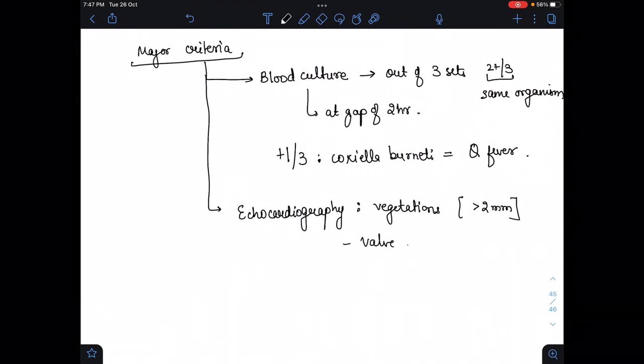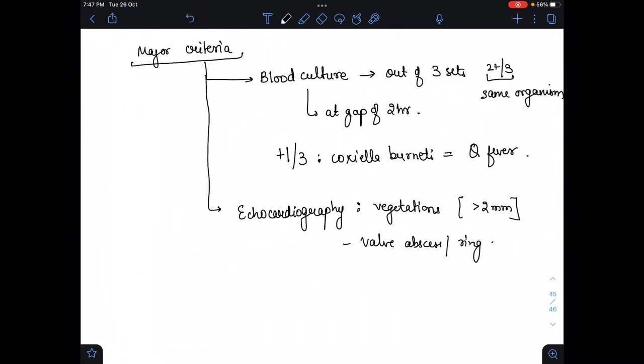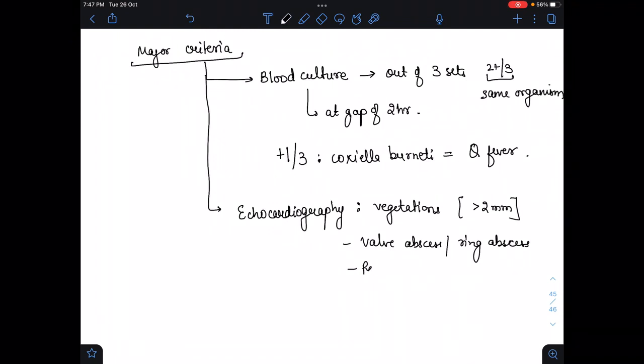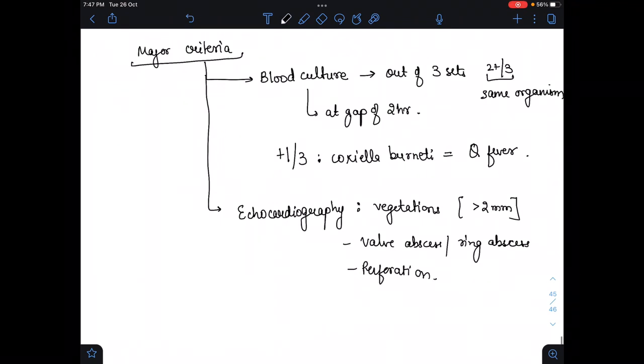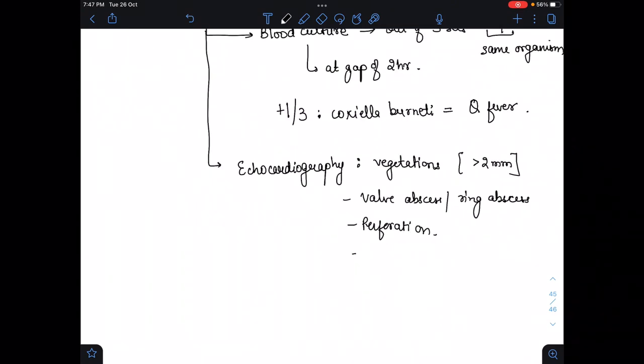Or we can say a valve abscess, or a ring abscess, or any perforation, or a partial dehiscence of a prosthetic valve.